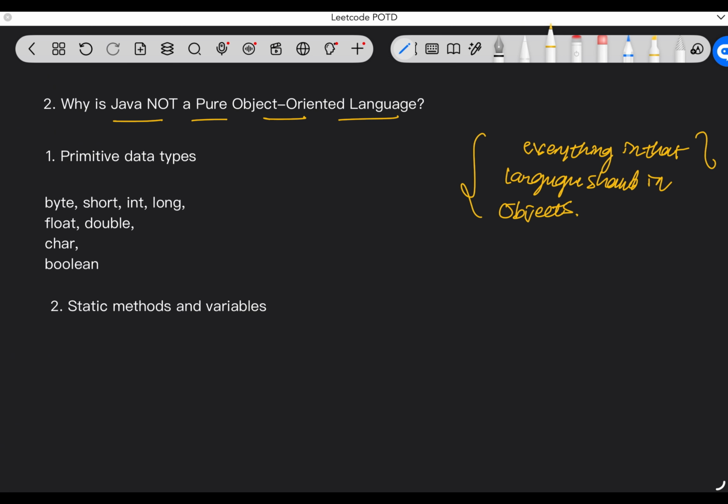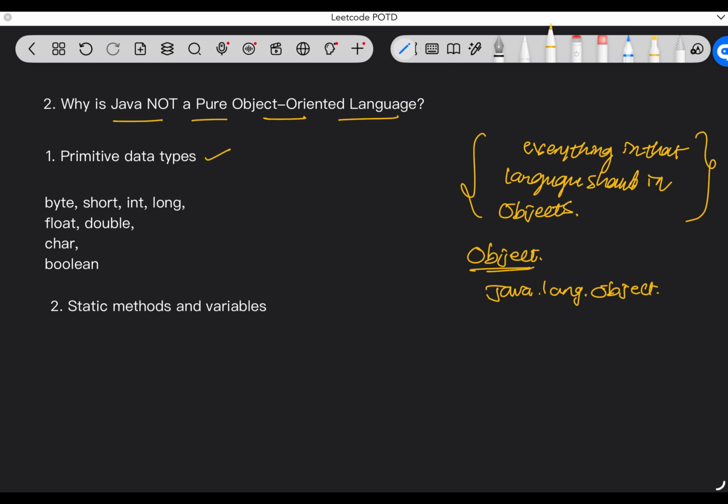What is the parent class of all the classes in Java? Which is Object, right? We have java.lang.Object. So this is the parent class for all the classes in Java. So we have two cases where it breaks the object oriented principles.